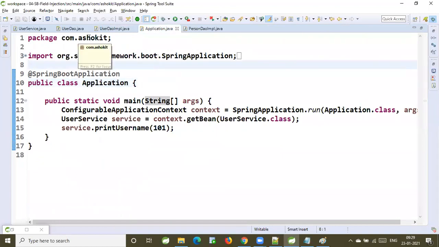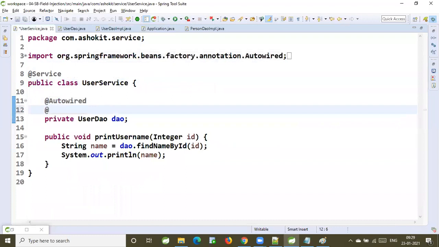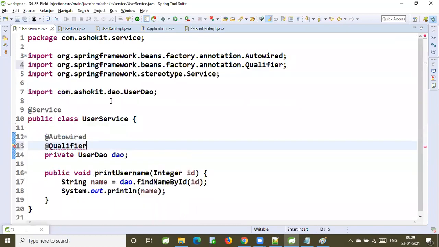Now, in order to resolve that ambiguity problem, we are going to use one annotation called @Qualifier. When I use @Qualifier, auto wiring will happen by name. Auto wiring will happen with the by name mechanism. Are you able to follow this? Yes, sir. Very good.